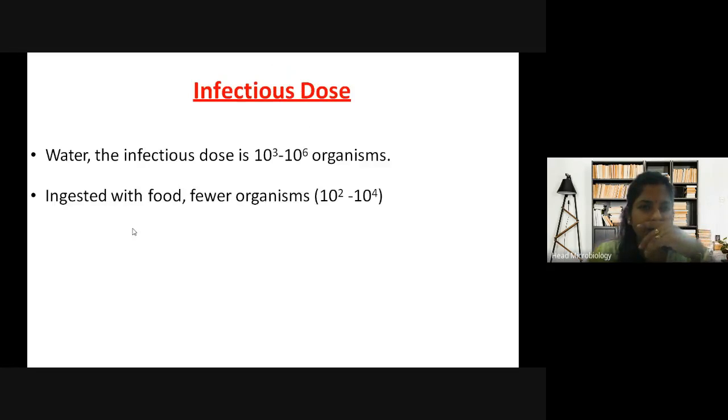Then infectious dose. For water, the infectious dose is 10 to the power 3 to 10 to the power 6 organisms. Whichever contaminated water you're consuming, they're telling how much organisms will be there. If it is infectious, it will have around 10 to the power 3 to 10 to the power 6 organisms. If it is food, it can have 10 to the power 2 to 10 to the power 4 organisms.